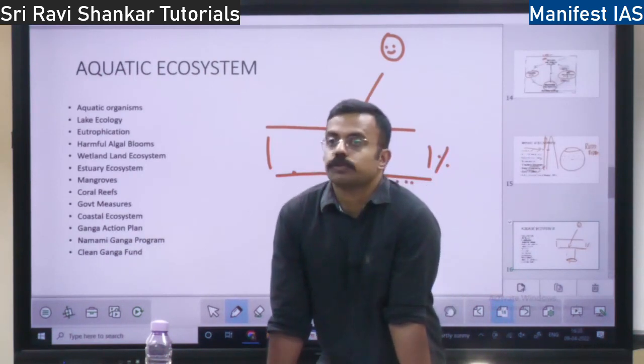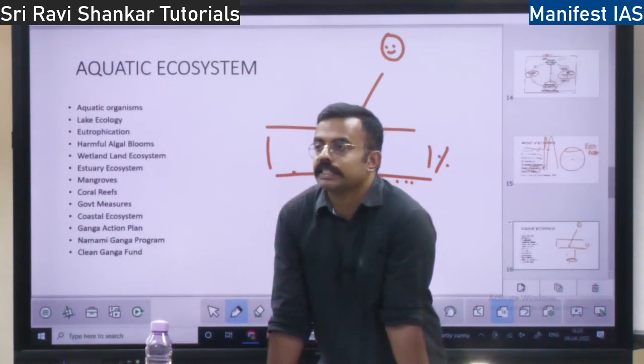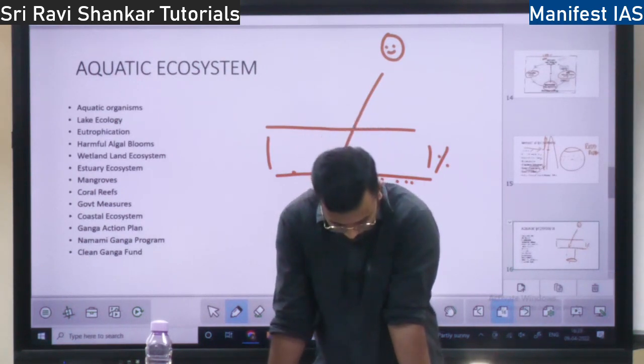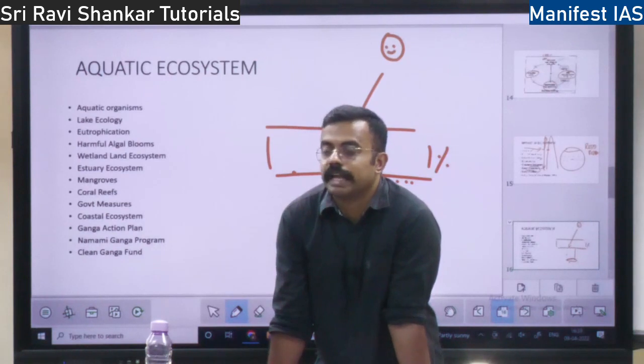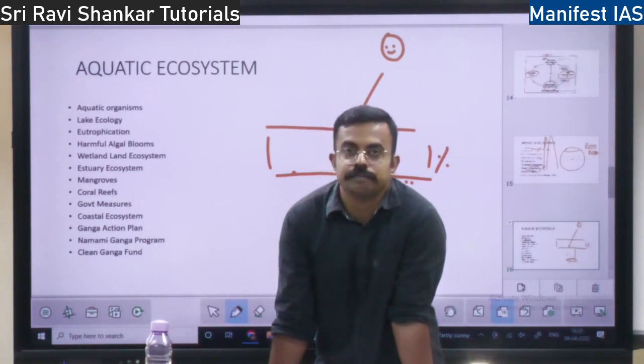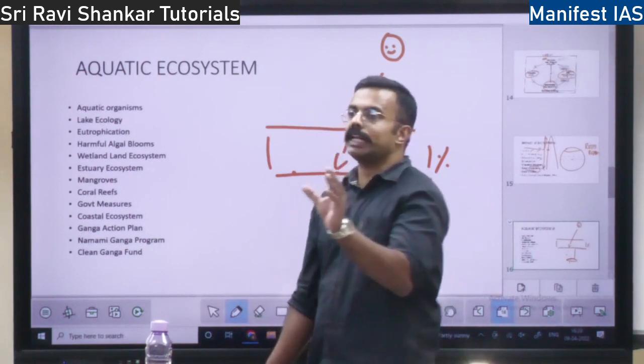See, when it comes to temperature, does sea water temperature increase fast or slowly? It increases slowly, whereas air temperature increases fast, right? That is why aquatic organisms have very less tolerance limit. They cannot live beyond a certain temperature range, because they are adapted to a very narrow range.